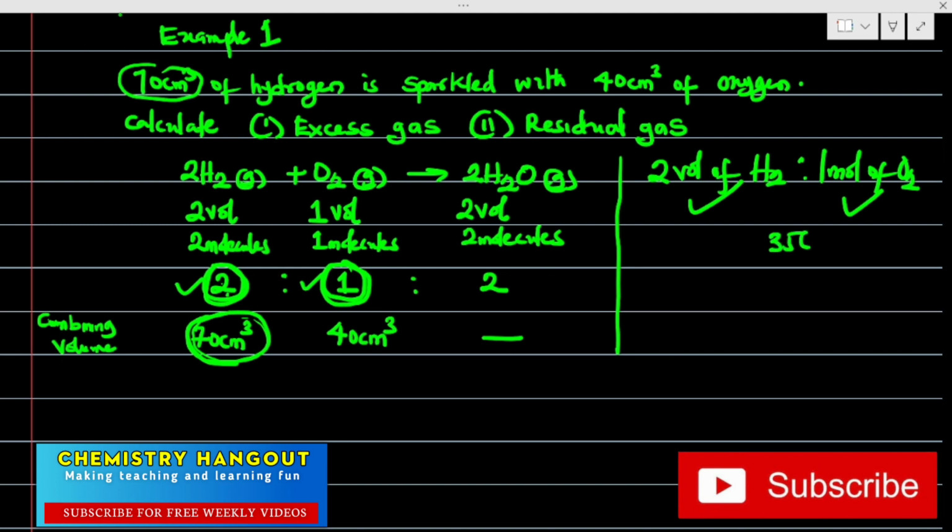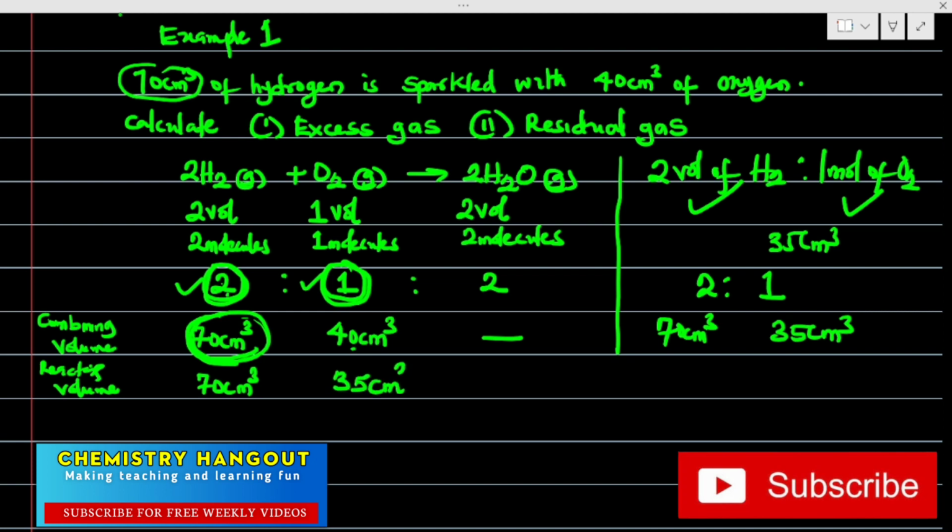So if I use 70 centimeter cube of hydrogen gas, I will need 35. Look at that. Don't forget the ratio is 2 to 1. So if I'm using 70 centimeter cube of this, then I will need 35 centimeter cube of this. I want to believe this is very clear. So the reacting volume is going to be 35. If I use 70 centimeter cube of this as given in the question, I don't need 40 of this. I only need 35 centimeter cube of this.